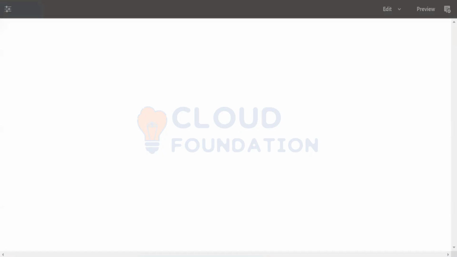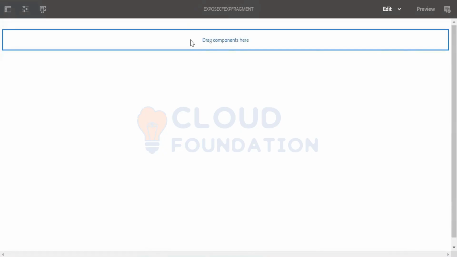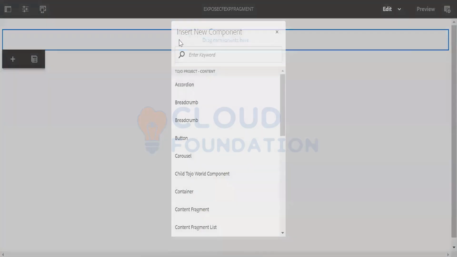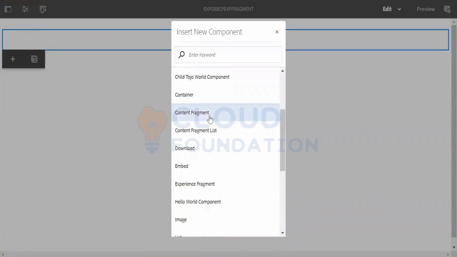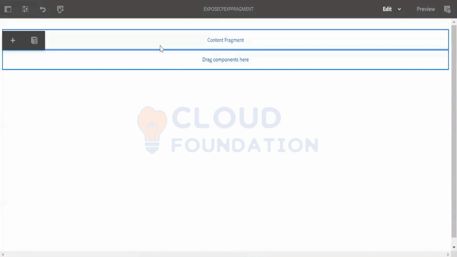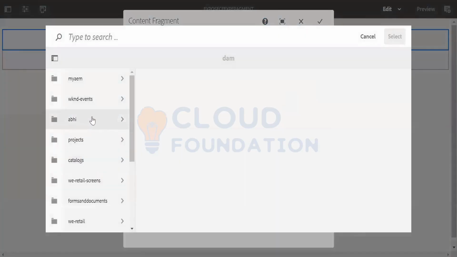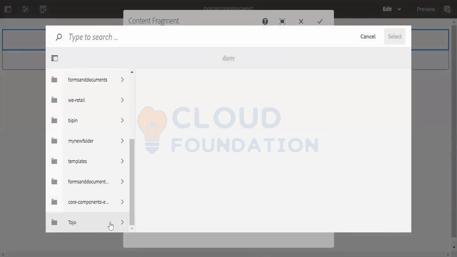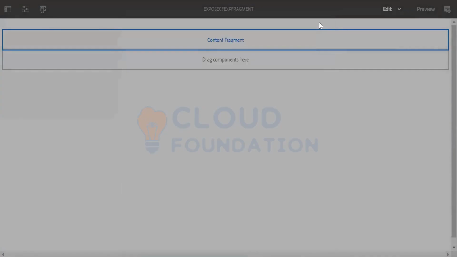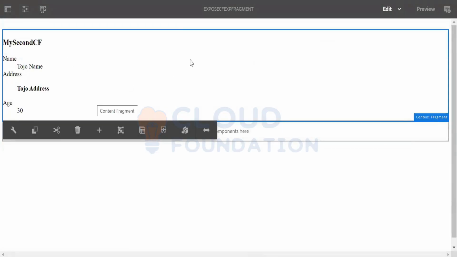Let me just create it. Let me open it. Now we already know the experience fragment is nothing but pages. It can use all the components. Of course, it can also use the content fragment component. Here I again use the content fragment component on this experience fragment, and I will refer to the content fragment that I just created. We go to the folder, and here is my content fragment.